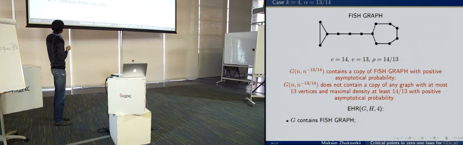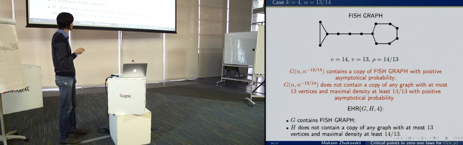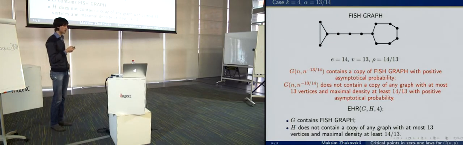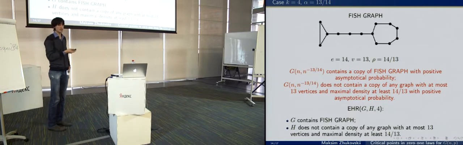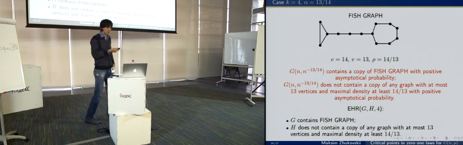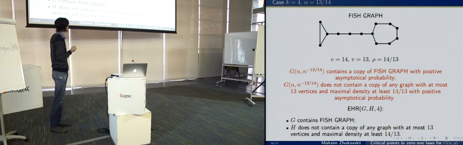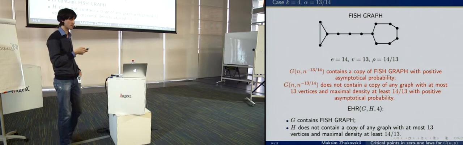And let G contain our graph, and H not contain a copy of any graph with at most 13 vertices and maximal density at least 14 over 13. So G follows this first property and H follows this second property. So if we prove that spoiler has a winning strategy in this game, then of course in the game on 2 random graphs, spoiler has a winning strategy with positive asymptotic probability.